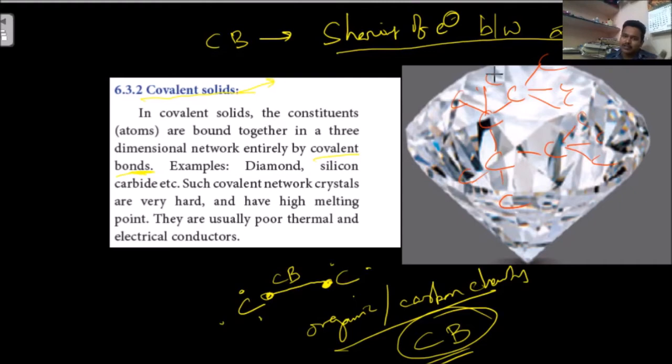What are the bonds we are seeing here? All these bonds are nothing but covalent bonds. So this is a covalent solid. Diamond is an example. And silicon carbide.